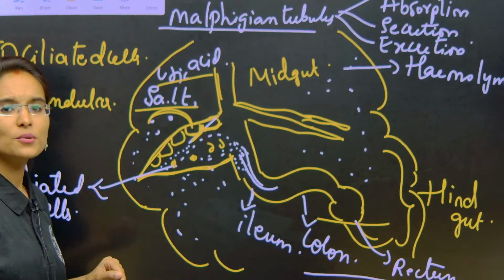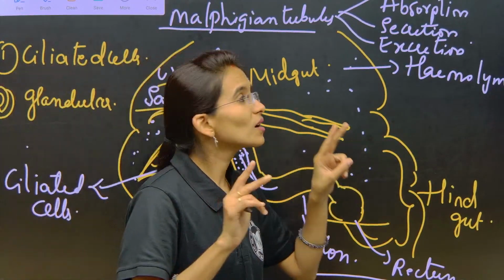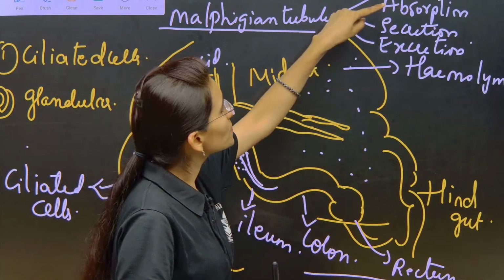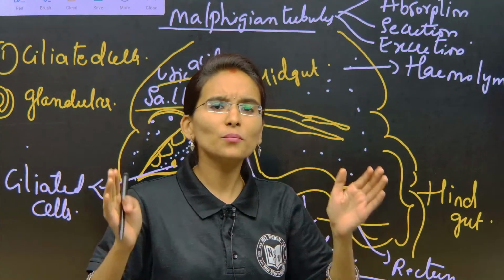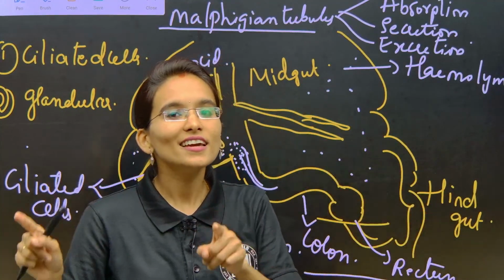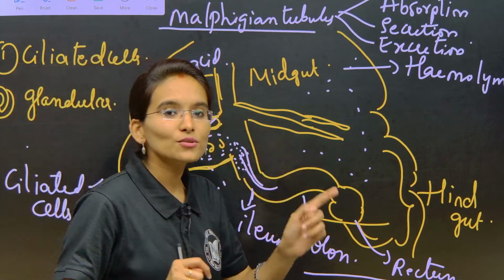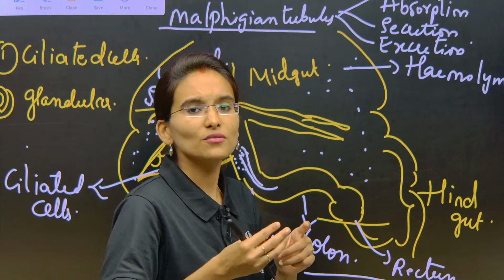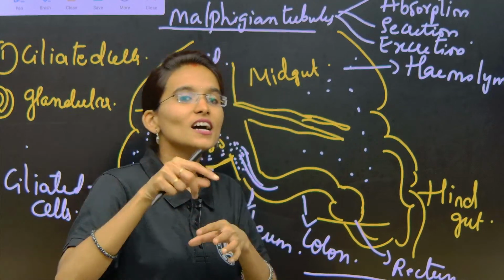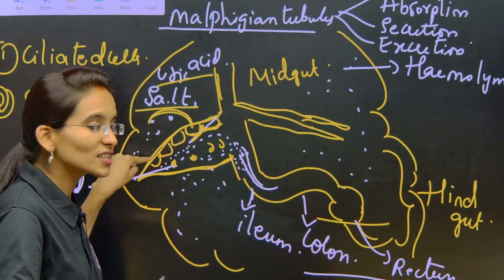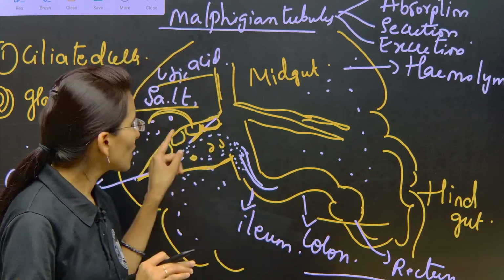Clear with the Malpighian tubules, how the excretion process is going to happen? The Malpighian tubules are involved in absorption, secretion and excretion, and they contain 2 most important cells: glandular cells and ciliated cells. The glandular cells will absorb the uric acid and nitrogenous waste along with the salt and some other waste from the hemolymph. After absorption, they secrete it into the tubules, and whenever the uric acid is secreted here, the ciliated cells will continuously push the nitrogenous waste from the Malpighian tubules.